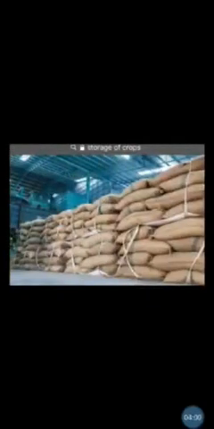Next step is storage. The harvested crops should be stored in a clean, dry and properly ventilated place. They may also be stored in clean, airtight containers. So these are the various stages of agriculture.